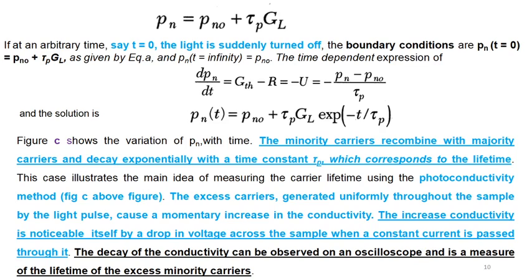This decay is shown in figure B, for the minority carriers, the holes. The minority carriers, when recombining with the majority carriers, decay exponentially with a time constant, as shown in the previous figure. What is important is how we can measure this carrier lifetime of minority carriers, and that is by using the photoconductivity method.